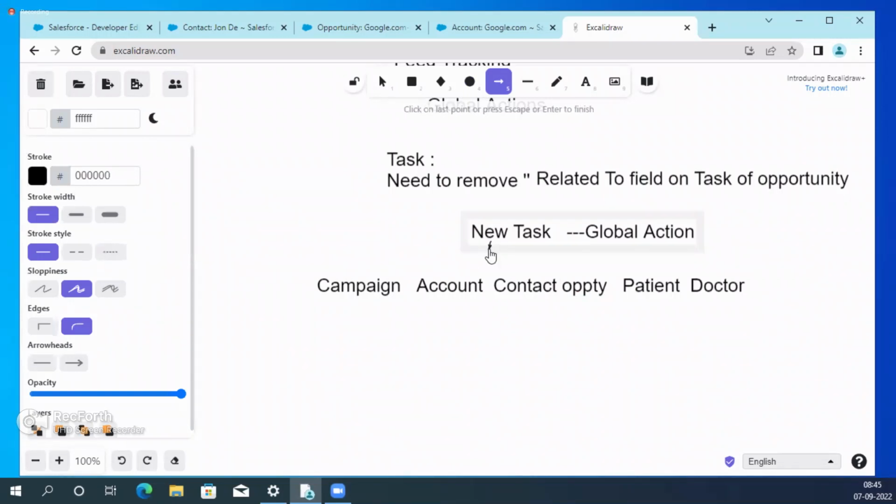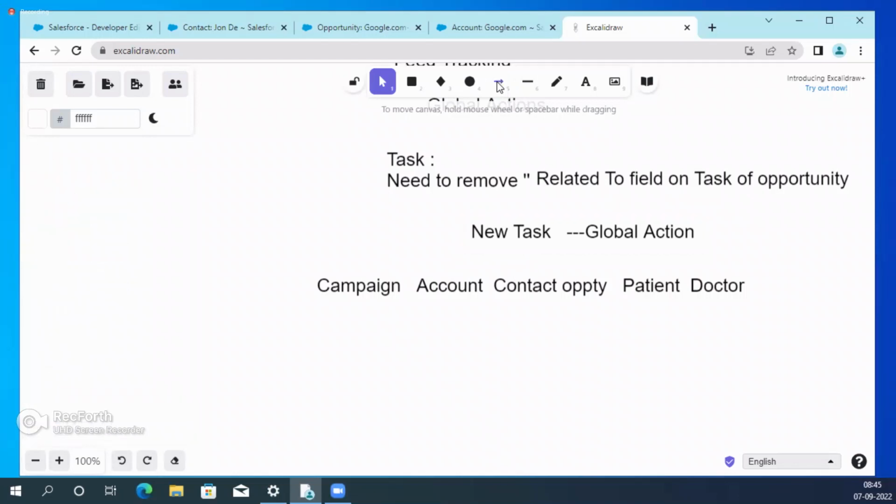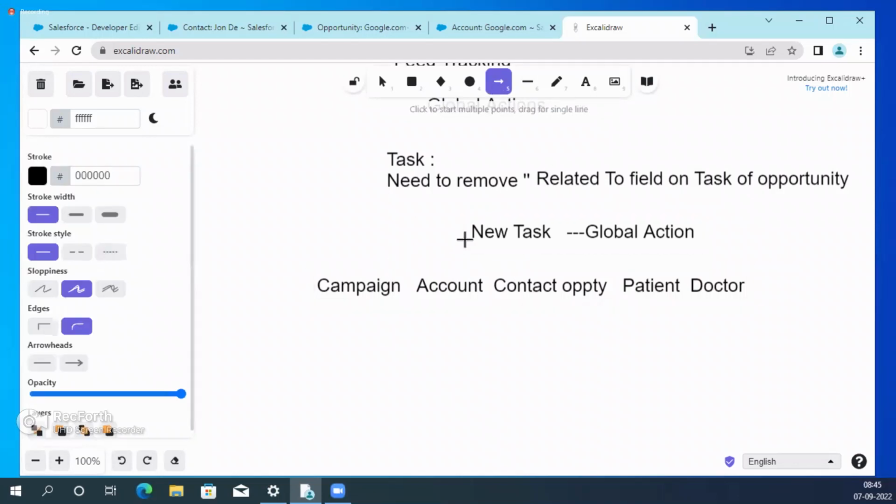Okay, so now this will be the same action. The new task is utilized by campaign. Whenever we enable feed tracking, account, contact, opportunity, patient, all the objects utilize the same action. That means whenever you change this page layout, it will impact all the objects.